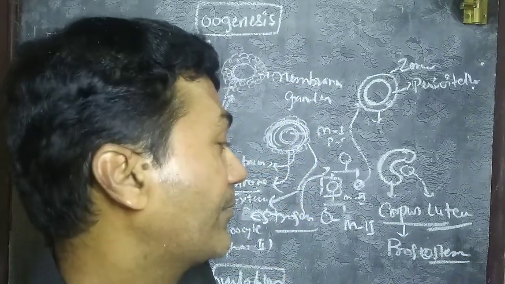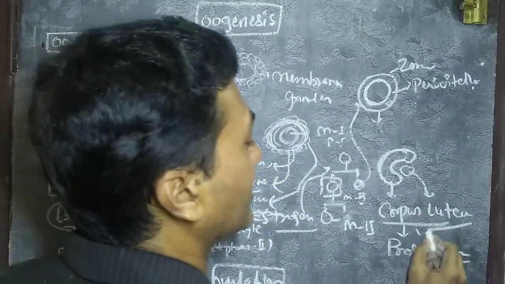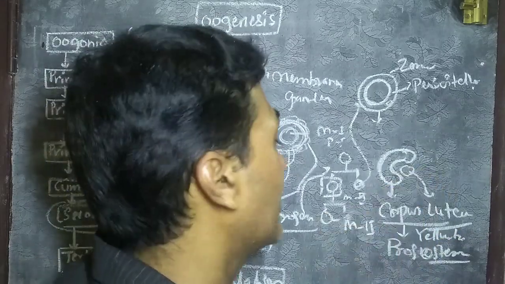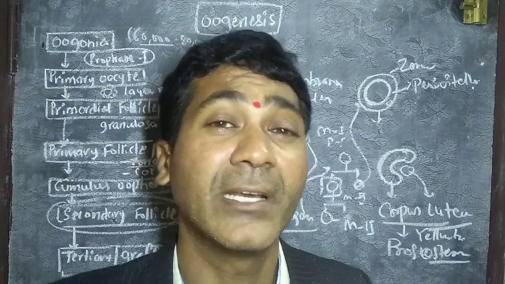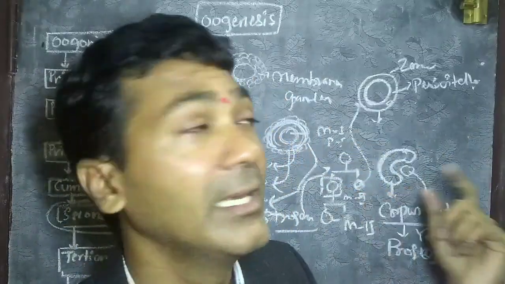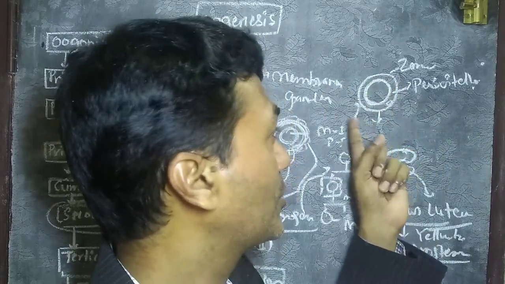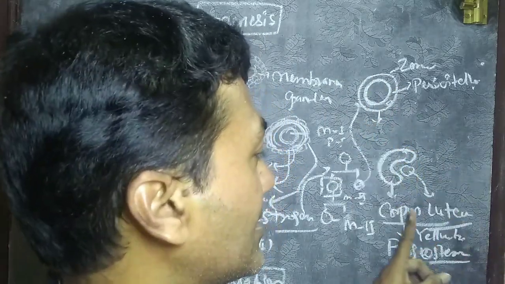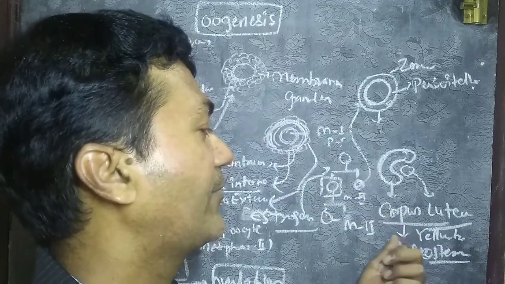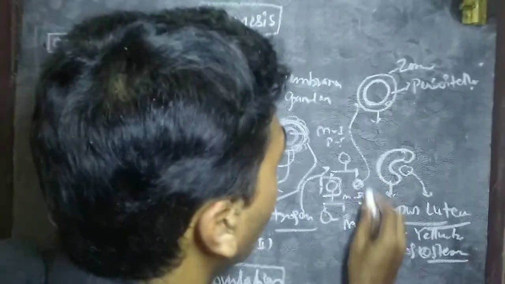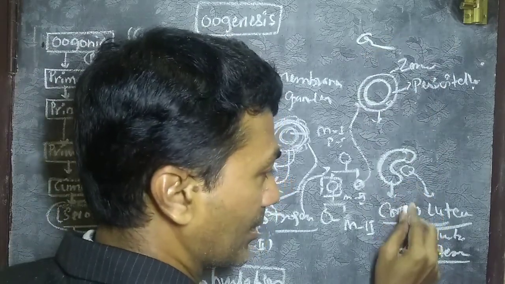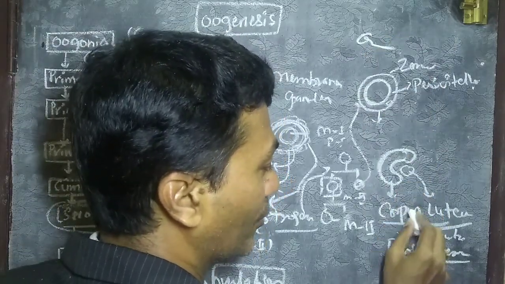The corpus luteum, which we generally call the yellow body, is the ruptured ovarian follicle, whose lifetime depends upon whether the ovum is fertile or non-fertile. If the ovum or secondary oocyte gets fertilized with sperm, the corpus luteum lifetime becomes 4 months.